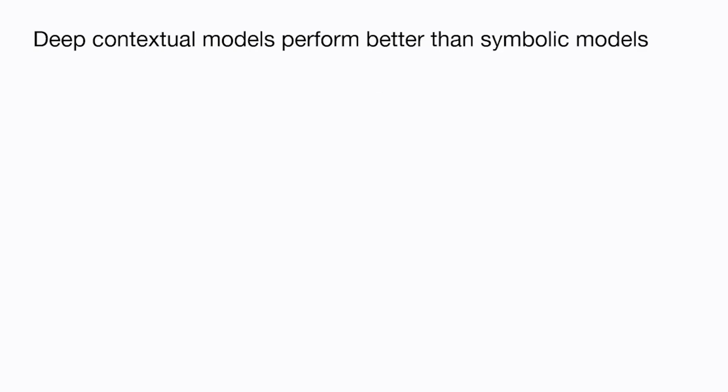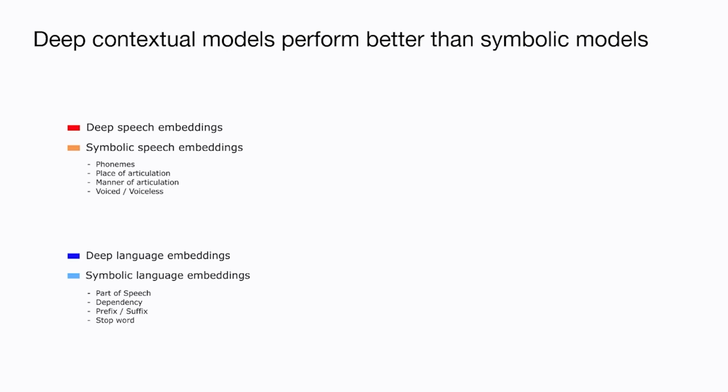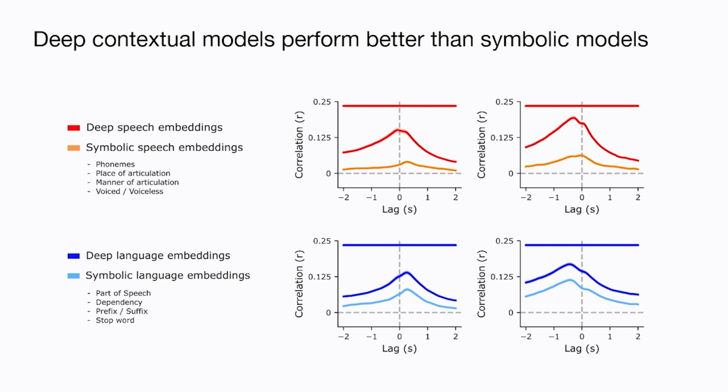Next, we compared deep models as an alternative framework for modeling human speech processing with traditional symbolic models. So we vectorized symbolic low-level speech features and high-level linguistic features into binarized vectors. And this allows us to evaluate those symbolic models against our contextual embeddings in the same regression-based encoding framework. Our findings indicate that speech and language embeddings extracted from the deep speech-to-text model significantly outperform symbolic speech and language features in predicting neural activity during our unconstrained natural conversations.